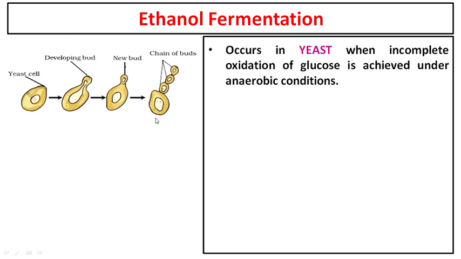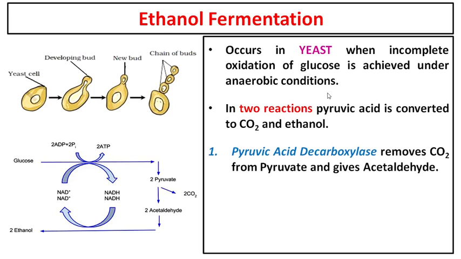Ethanol is made mostly by yeast. So it occurs in yeast when incomplete oxidation of glucose is achieved under anaerobic conditions. Remember, just focus on this part. Remember during glycolysis, from glucose, we converted glucose into two molecules of pyruvic acid or pyruvate. During this whole process, we were making a net 2 ATPs. Net meaning, like I told you last time, net profit, right? So net 2 ATPs were made, and using NAD plus, 2 NADH were made. Is that much clear to you?